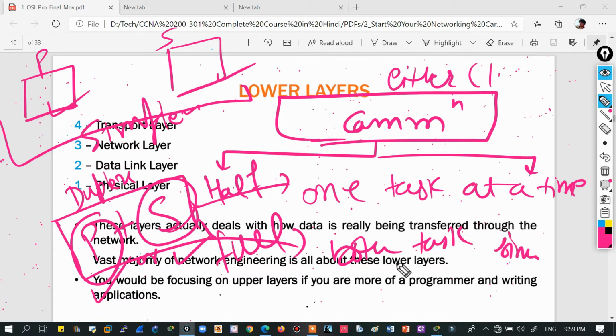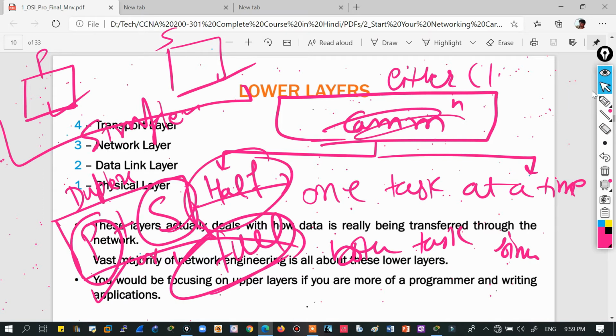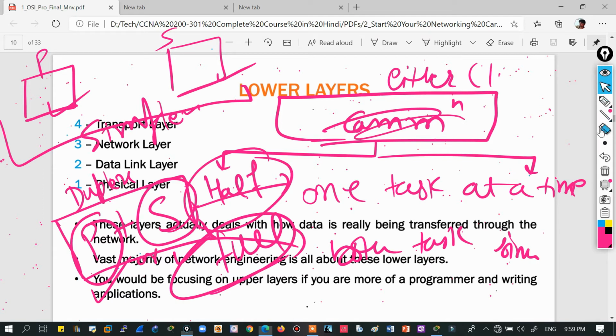If I'm speaking to you over a mobile phone, that is full duplex. I can listen, speak, send messages, run internet and play music at the same time. But in half duplex, like a walkie-talkie, only one task at a time. I think the difference between half duplex, full duplex, simplex and duplex is clear.